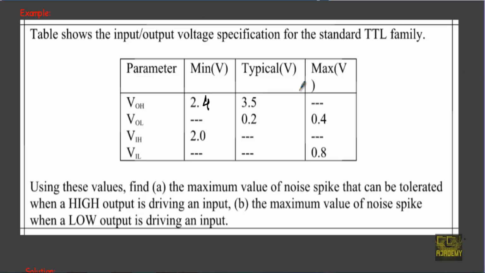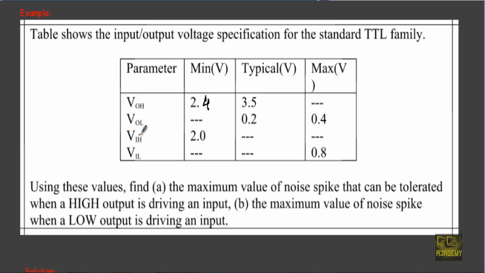Now let me show you an example of calculating noise margin for our TTL logic family. The table shows the input and output voltage specification for the standard TTL logic families. Parameters: VOH, when output is high, minimum voltage is 2.4 volt, typical voltage could be 3.5 volt, and maximum voltage is not specified. VOL, minimum voltage is not specified, typical voltage 0.2 volt and maximum could be 0.4 volt.